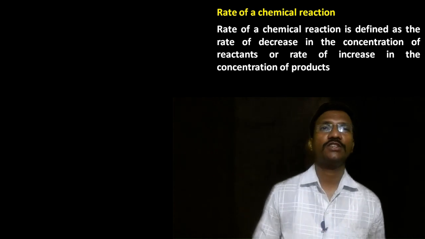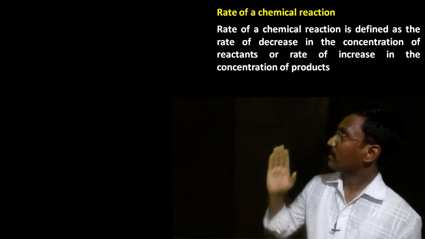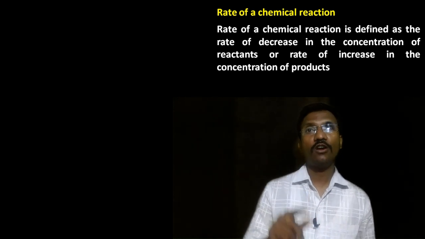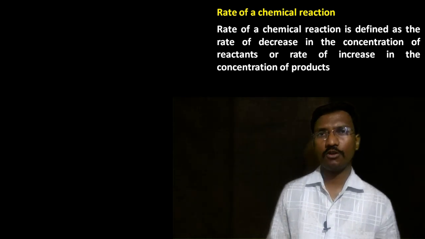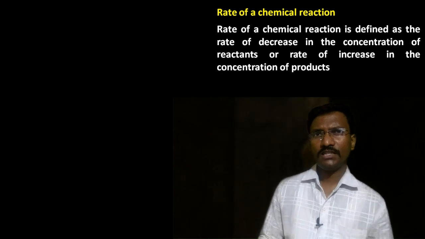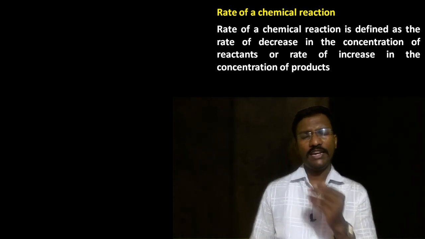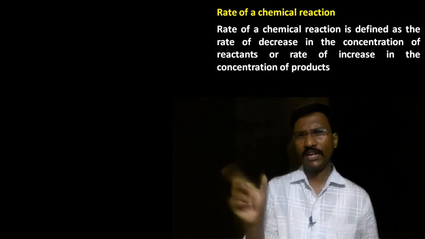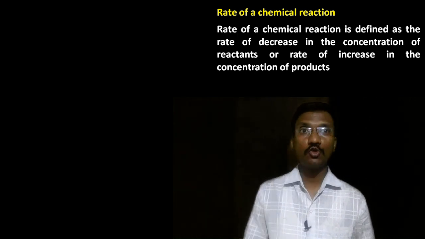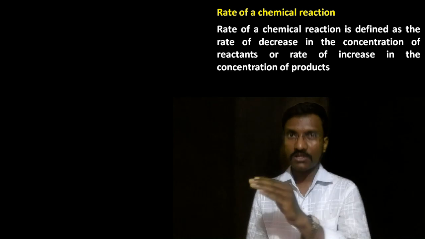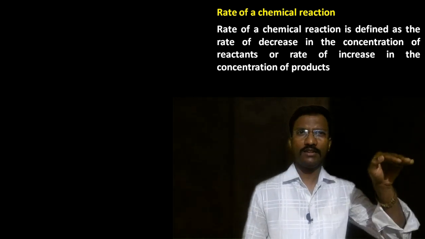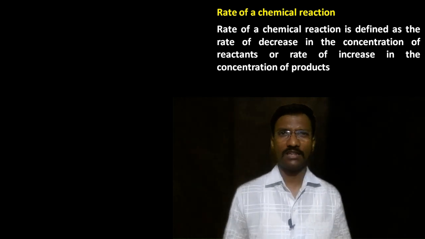The rate of reaction is defined as the rate of decrease in the concentration of reactant or the rate of increase in the concentration of product. So as we look at any general reaction, think that one of the reactants undergoes the reaction. When it begins to form the product, the concentration of the reactant decreases and the concentration of the product increases. Let's look at an example.